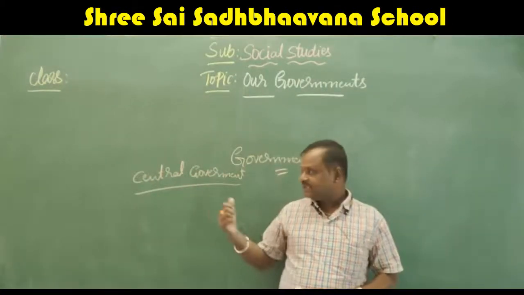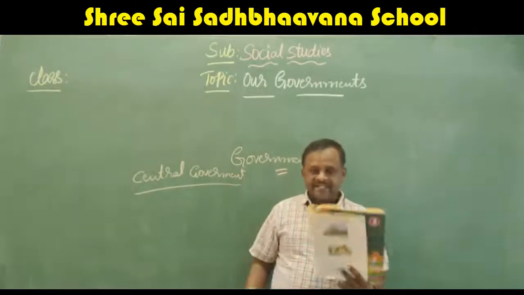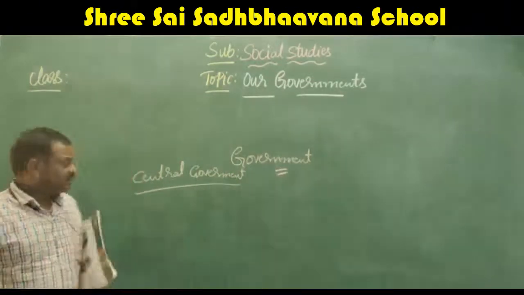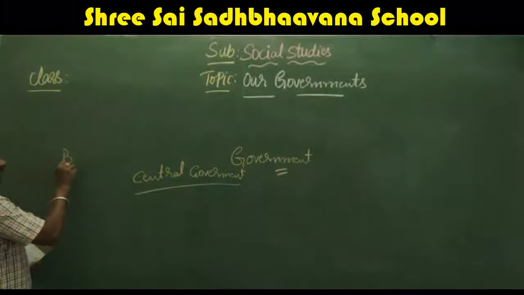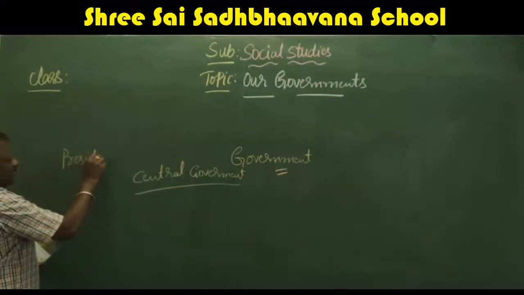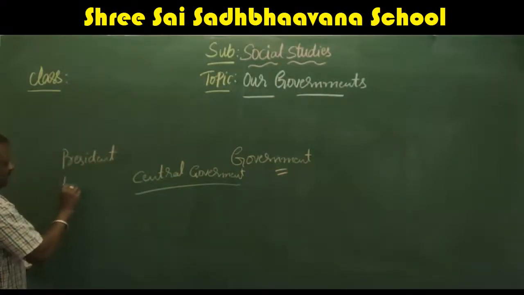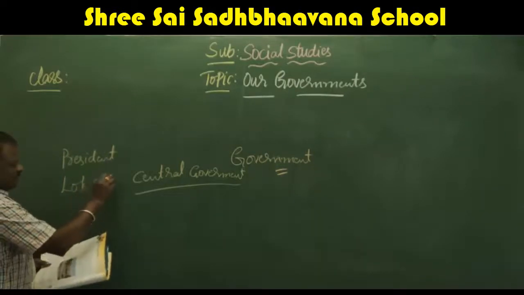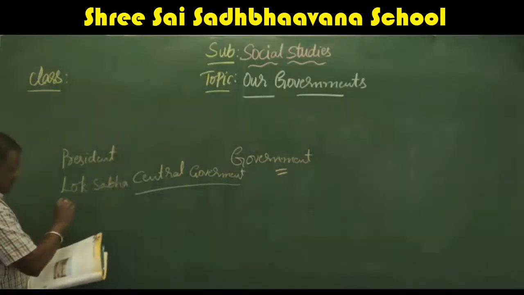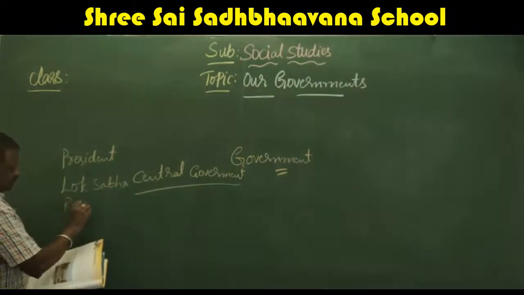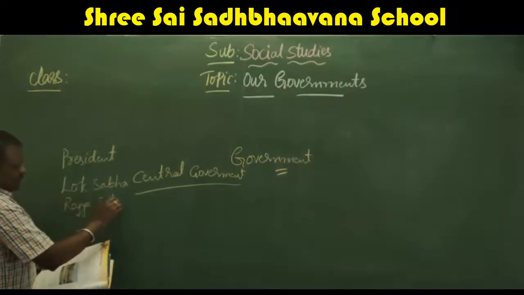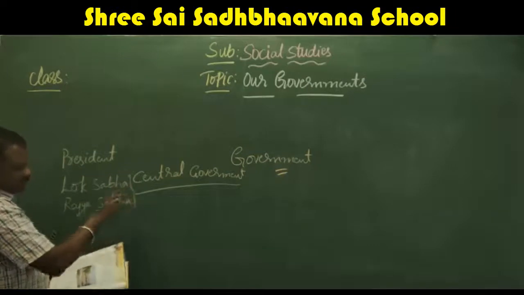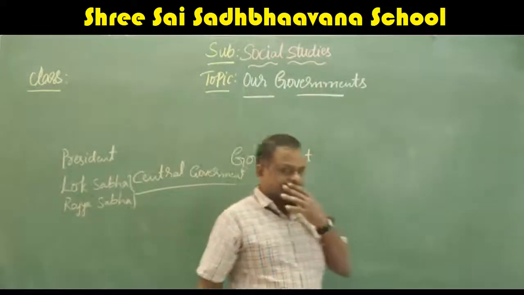Who are the people here in the central government? The president is the head. And the Lok Sabha and Rajya Sabha. These are the two houses where the elected people will discuss.